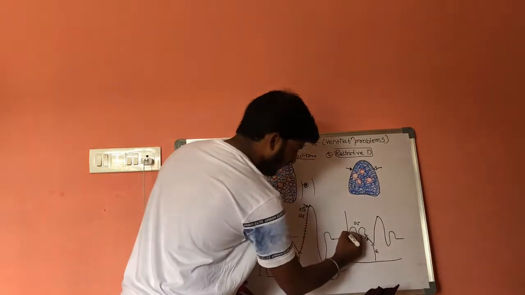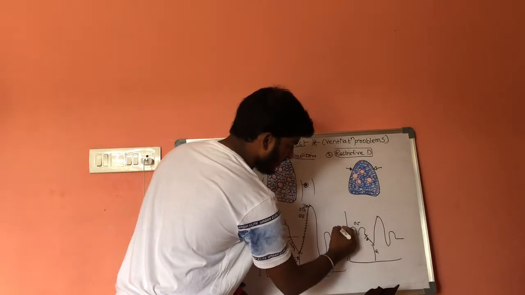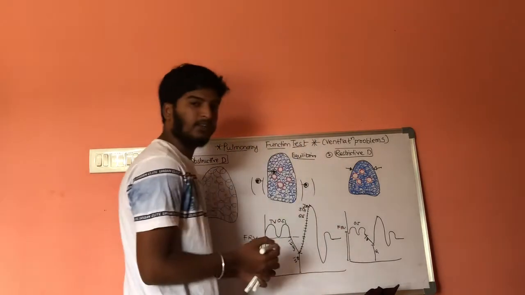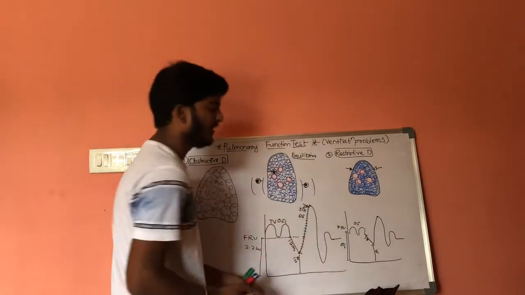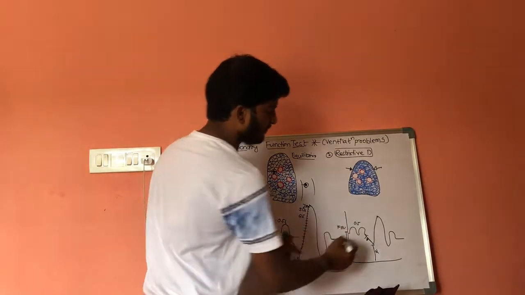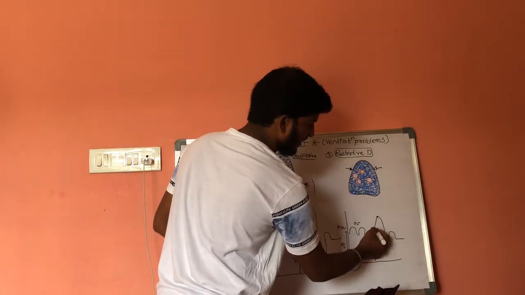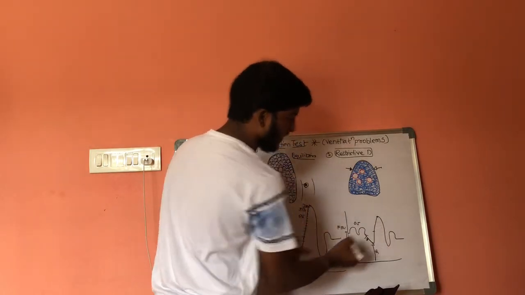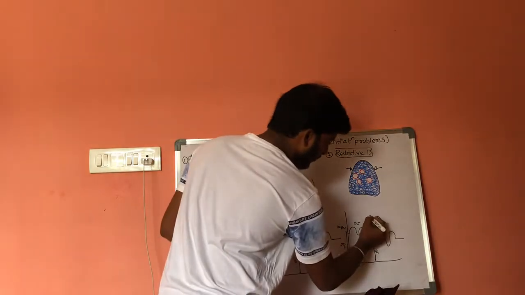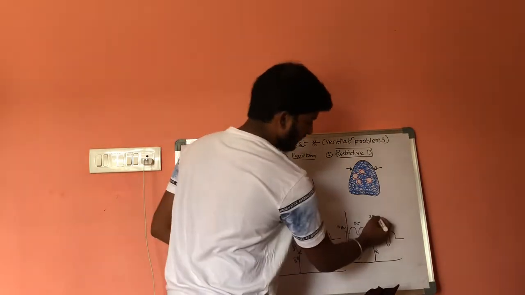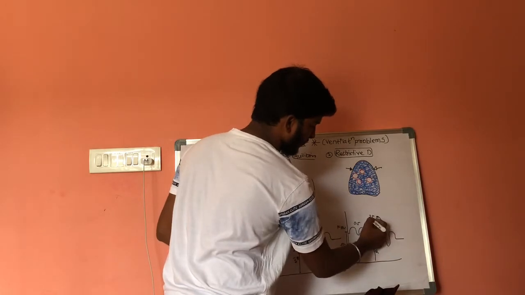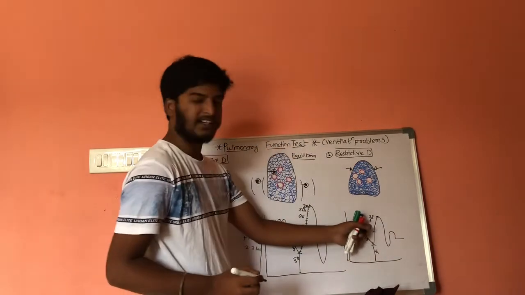So the functional residual volume will be only 2 liters, and the inspiratory reserve volume will be only 2.5 or 2.7 liters. So ultimately the vital capacity will be decreased to 5 liters. Here it is 6 liters and here it is only 5 liters.